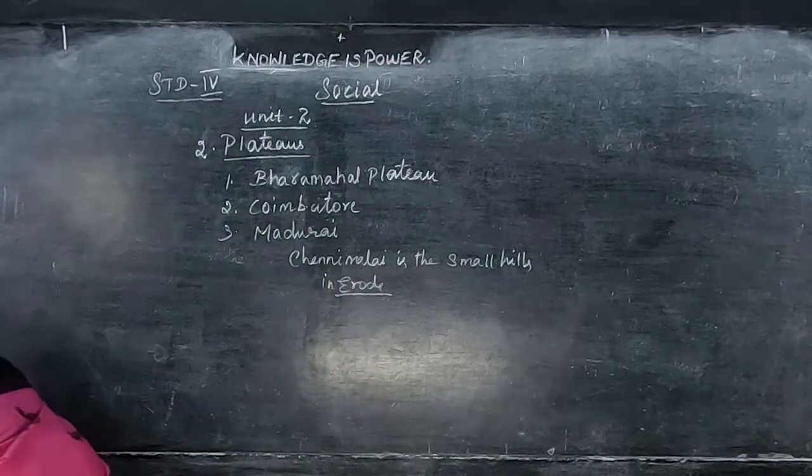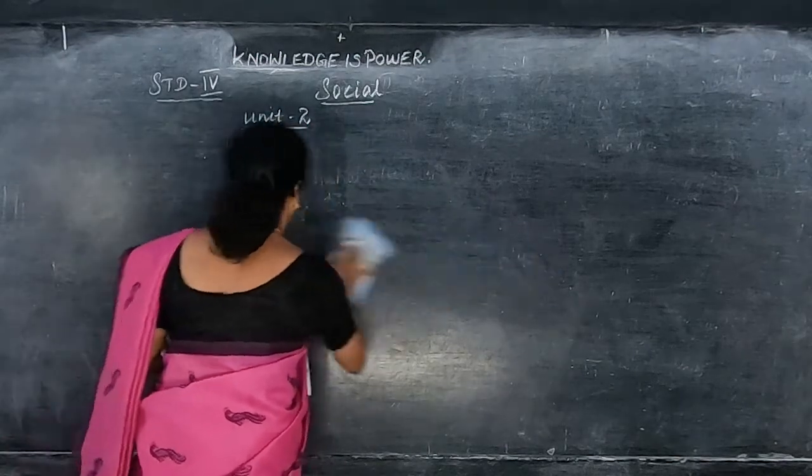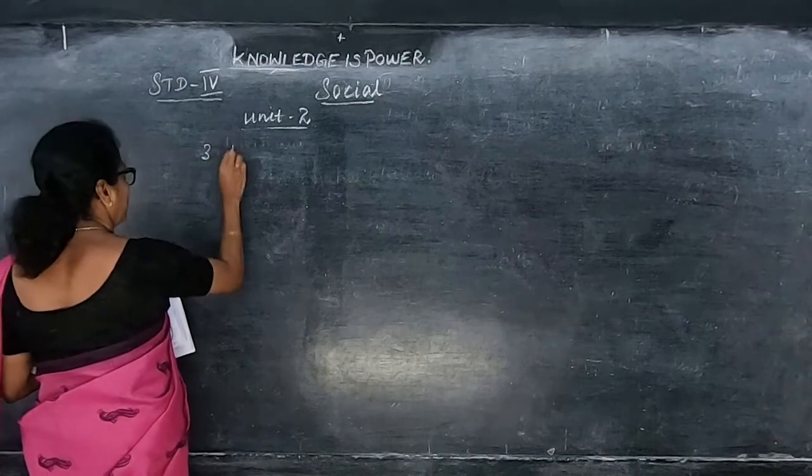Now we are going to see about the plains. First we have seen the mountains, next we have seen the plateaus, now the plains.